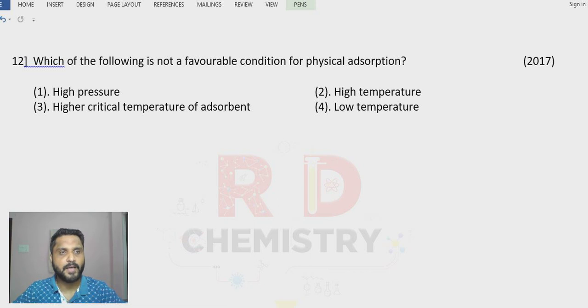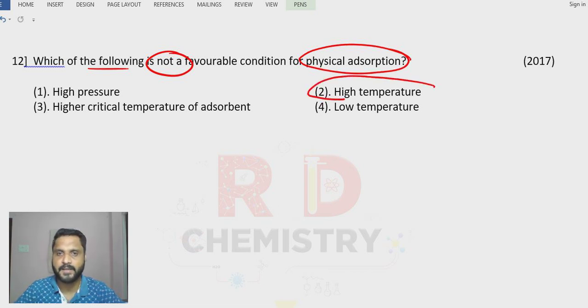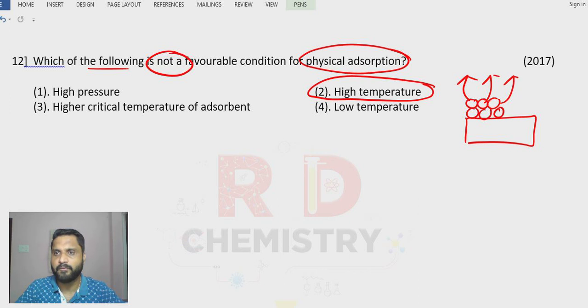Question number 12. Which of the following is not a favorable condition for physical adsorption? The answer here is option number 2, high temperature. As the temperature increases, what will happen? The van der Waals attraction between the two molecules, or between the molecule and the solid surface, decreases. So they will start going away from each other. Therefore, as the temperature increases, physisorption decreases. The answer is option number 2, whereas the remaining factors will favor physical adsorption.